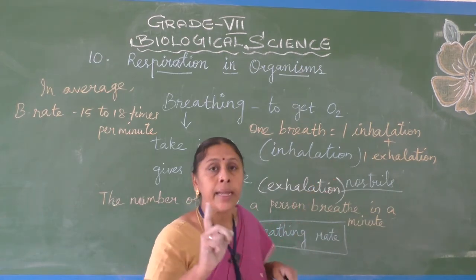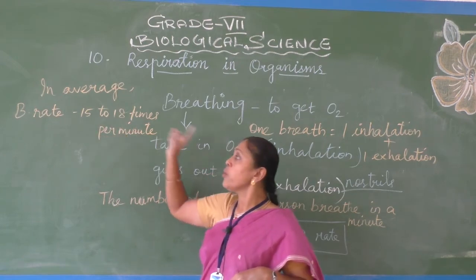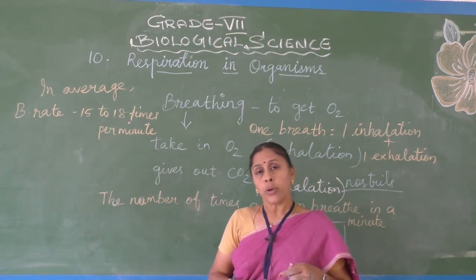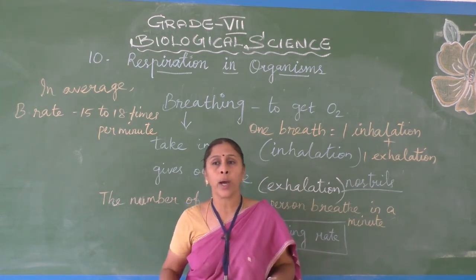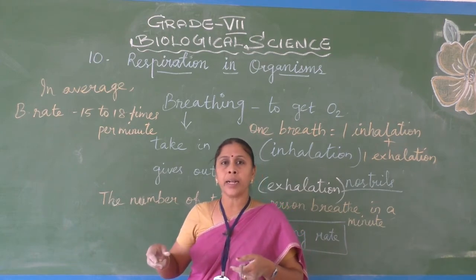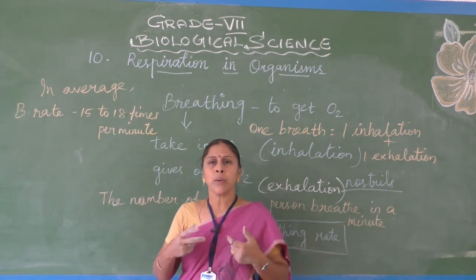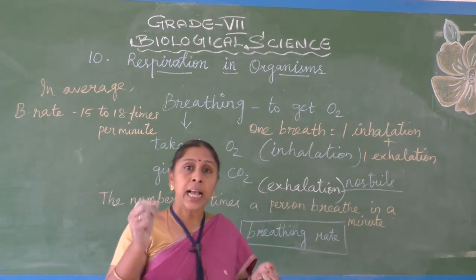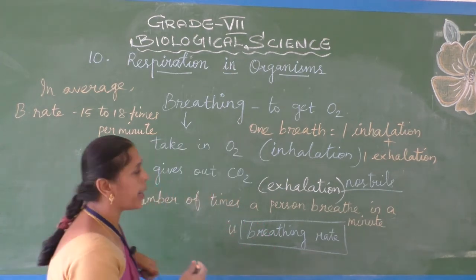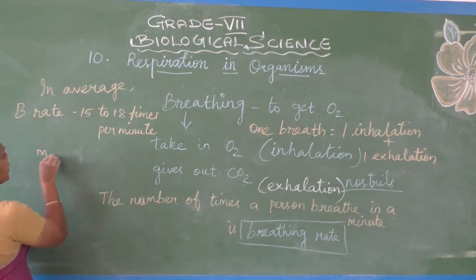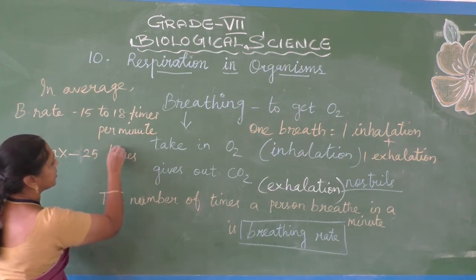So like that, in a minute, what is the average breathing rate? 15 to 18 times. Okay, then while playing, or doing some hard work in an agricultural field, cutting down trees or crops or plowing, some people are doing work very fast. In such cases, while doing heavy work, what will be the breathing rate? Maximum, the breathing rate will be up to 25 times per minute.